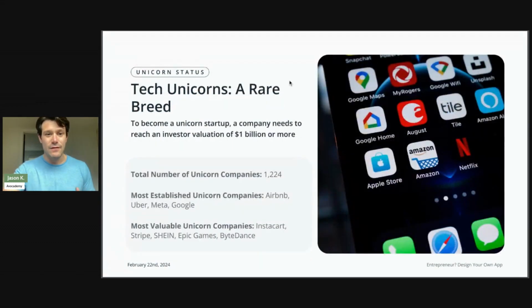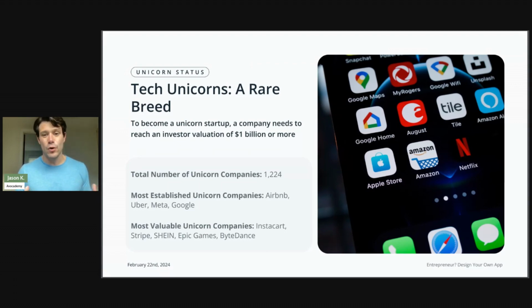To break this down a little bit further, to reiterate, a tech unicorn is a company that hits a valuation of $1 billion or more. The total number of companies that have reached this status is 1,200. Among the most established companies that you've probably heard of, Airbnb has reached this status, as have Uber, Meta, and even Google. Today, the most valuable unicorn companies are Instacart, Stripe, Shein, Epic Games, and ByteDance.